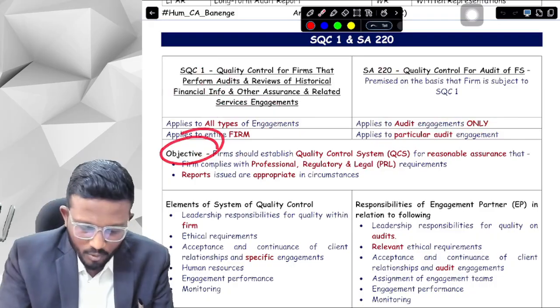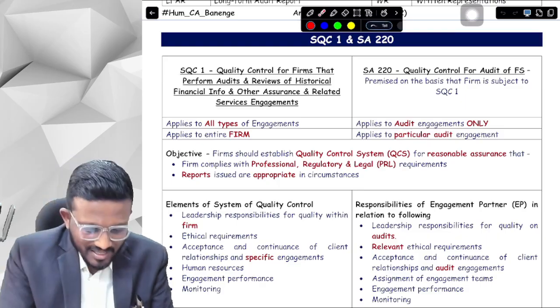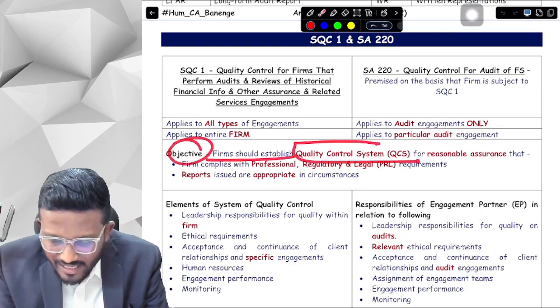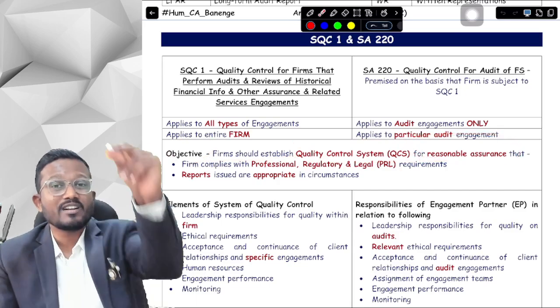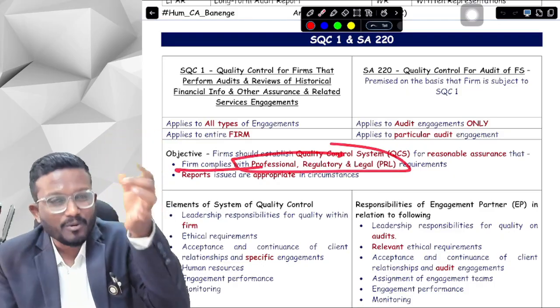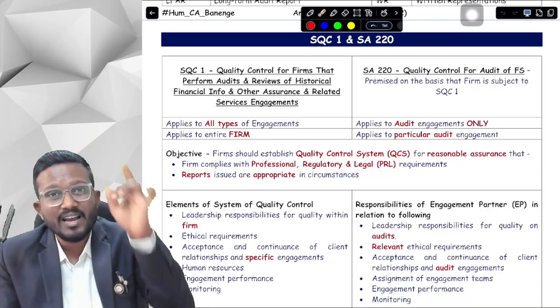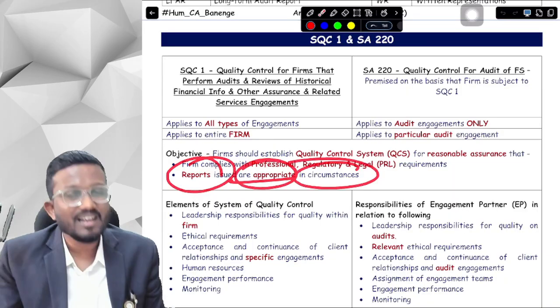Now the objective of both is common, so you can see we have merged both the cells of the table. The objective is that the firm should establish a quality control system so that we get reasonable assurance. What reasonable assurance, sir? That we are complying with our PRL requirements. PRL is professional, regulatory and legal, and reports issued are appropriate in the circumstances.